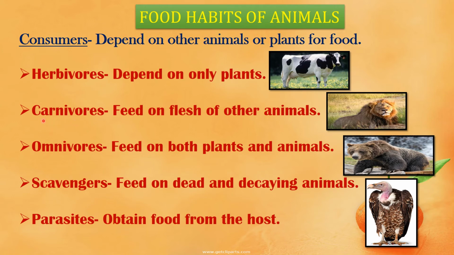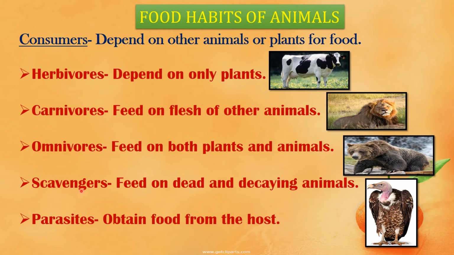Next is carnivores. Carnivores are those animals which feed on the flesh of other animals by killing them. They are called secondary consumers. Examples are lion, tiger, frog and snake. Next is omnivores. These are animals which feed on both plants and animals. For example, bear, pig, cockroach and human beings.